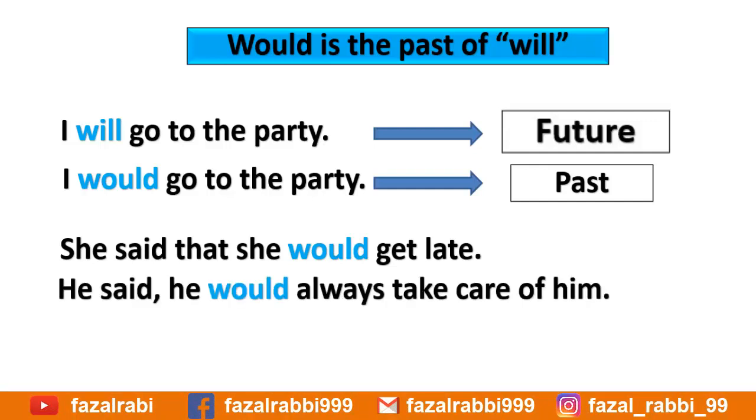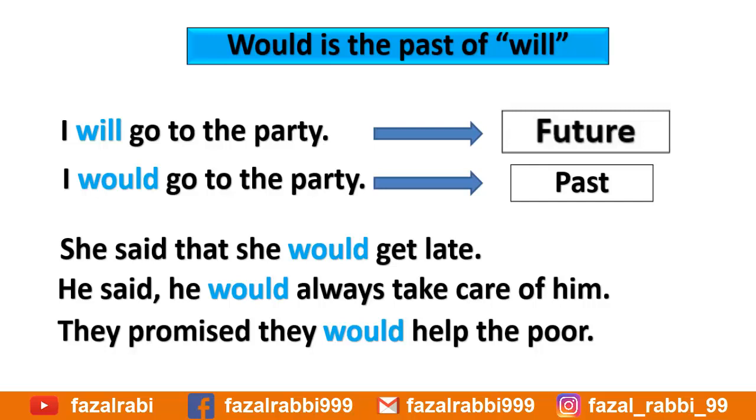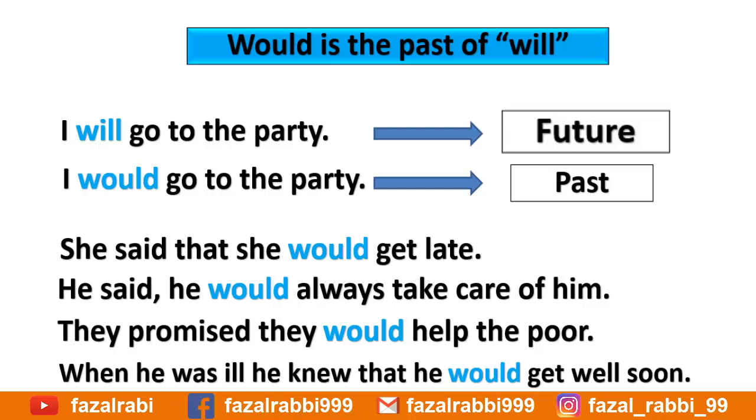He said he would always take care of him. Here, he said shows that it is the past sayings. Its present form will be he will always take care of him. They promised they would help the poor. They will help the poor was its present form, but as it has been said in the past, so we will use would for past. When he was ill, he knew that he would get well soon. Again here, it talks about the past and represented by would.